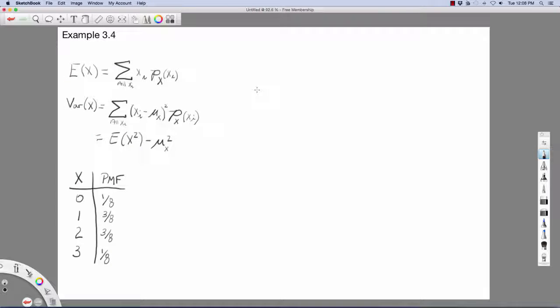For example 3.4 in your textbook on page 90, we return once again to the bulldozer problem that we discussed in previous chapters. The PMF, recall, we did the last time, where we have the number of operating bulldozers after 6 months. We figured out that it was 1/8 for 0 bulldozers at 6 months. 1 bulldozer operational after 6 months had a 3/8 probability. 2 also had a 3/8 probability, and 3 had a 1/8 probability.